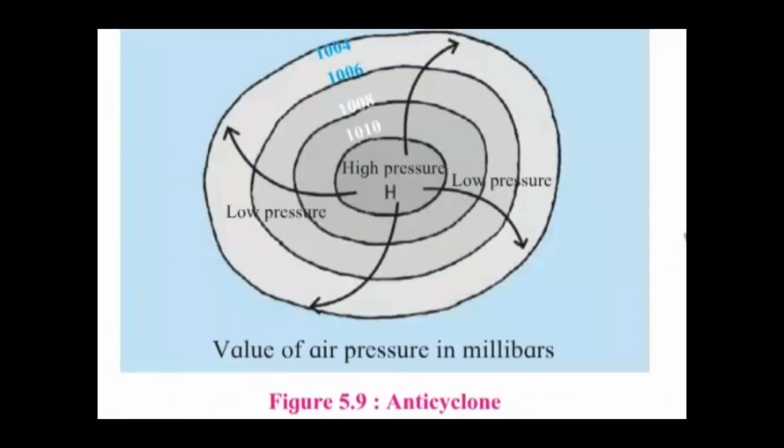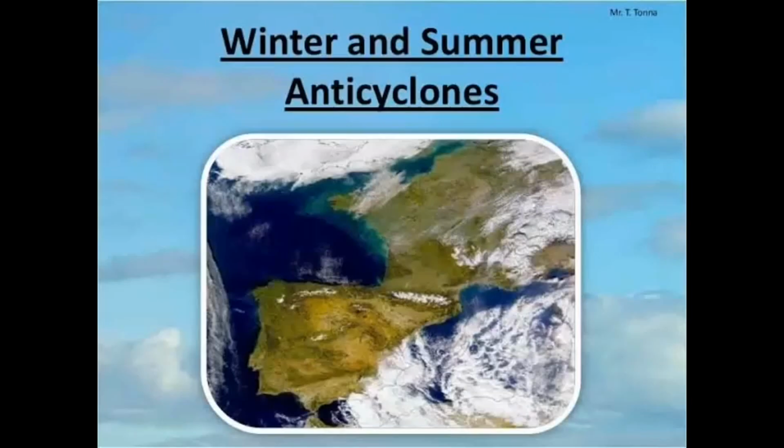In the northern hemisphere, these winds blow in a clockwise direction, whereas in the southern hemisphere, they blow in an anti-clockwise direction. During anticyclones, the skies are clear, winds blow with lesser velocities, and the weather is pleasant.